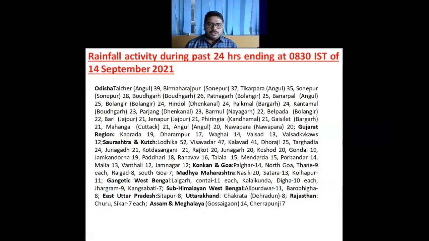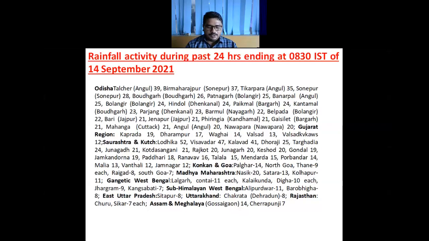So this is about the rainfall activity during the past 24 hours. From this we can see that Odisha reported a very good amount of rainfall under the influence of the deep depression. Yesterday, station-wise, extremely heavy rainfall, that is more than 20 centimeter, was reported over Odisha, and heavy to very heavy rainfall, that is between 12 centimeter to 20 centimeter, was reported by 38 stations, and between 7 centimeter to 12 centimeter by 51 stations.